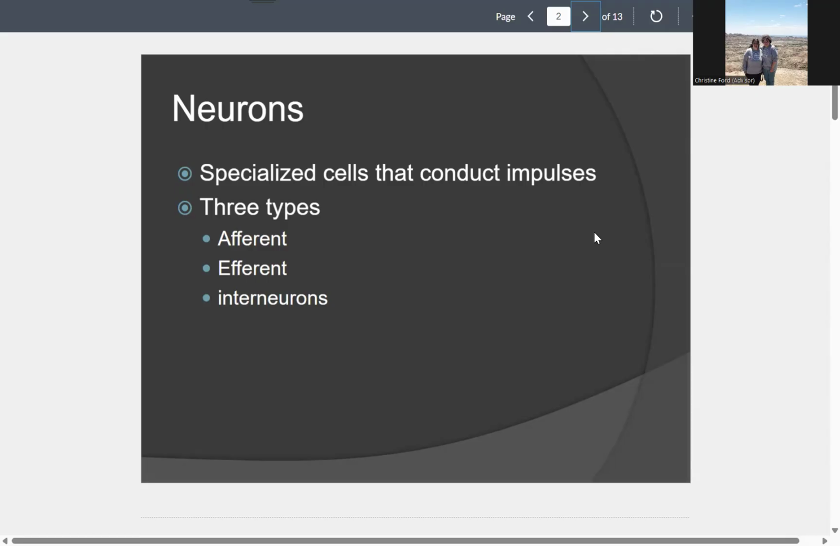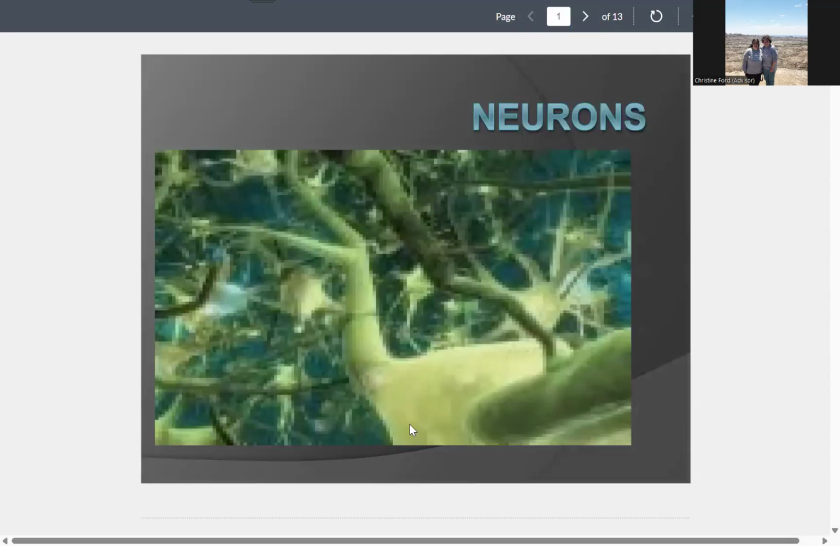We have many more interneurons in our brain than we do afferent or efferent, and the interneurons connect the other two types. So if you look at this initial picture on our first slide, you can see the tangled web of so many neurons in our brain connecting with other neurons to send information throughout our nervous system.